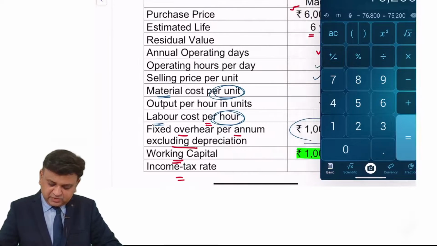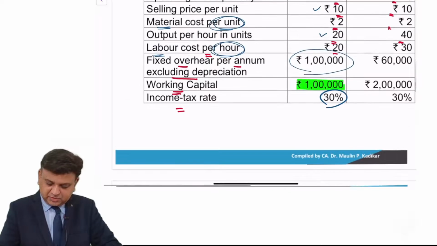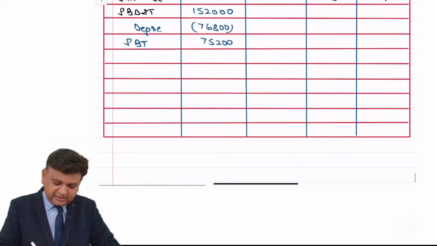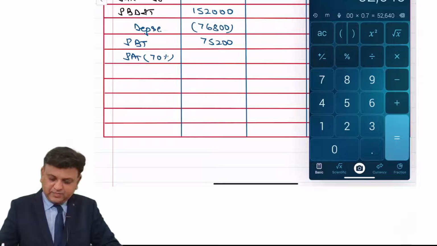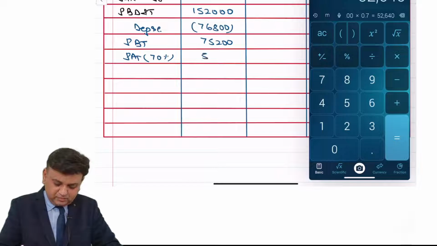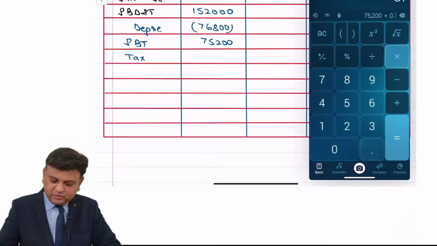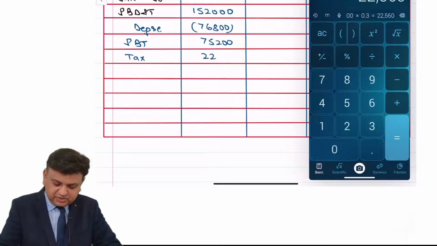Income tax rate is given to us in the question as 30%. So profit after taxes is 70%. It is 52,640. Or otherwise you can write the tax and then mention the earning after taxes. That is also the way you can do it. 75,200 into 0.3, 22,560.